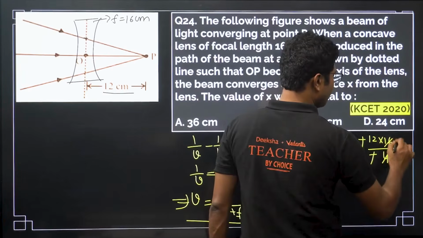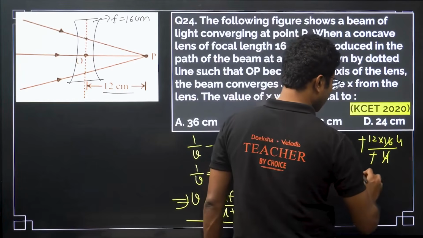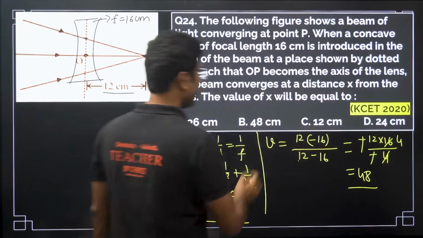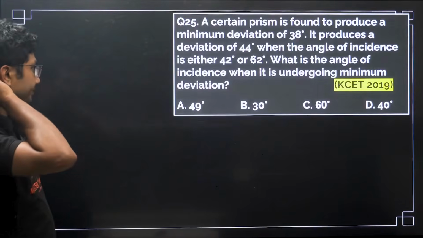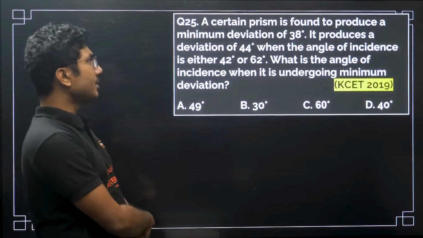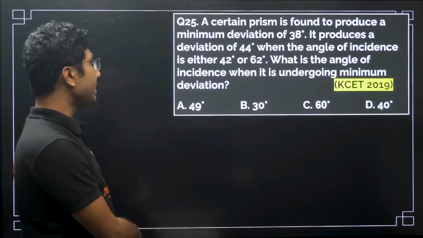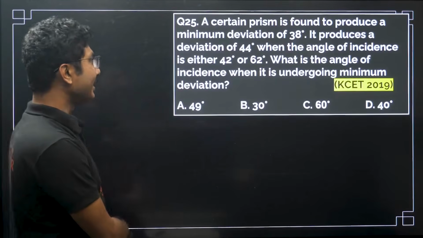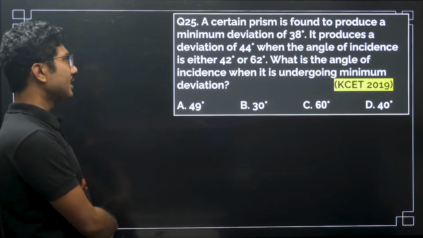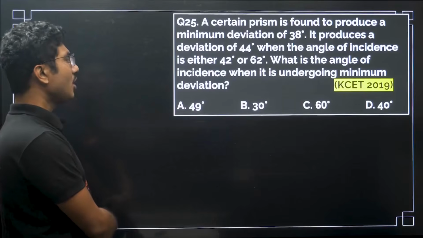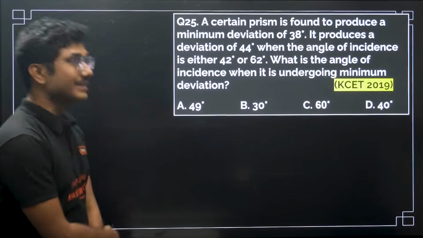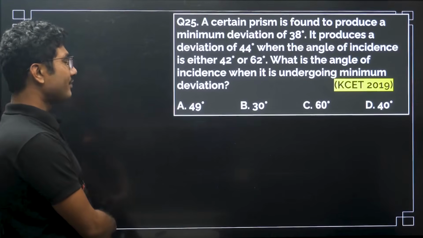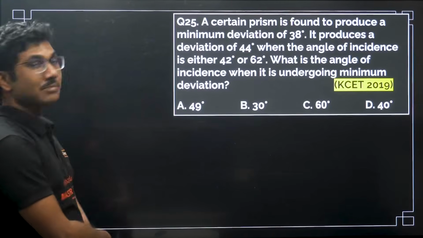Okay, 4 4s are 16, 4 12s are 48. So it will be 48 centimeter is the answer for this question. A certain prism is found to produce a minimum deviation of 38 degrees. It produces a deviation of 44 degrees when the angle of incidence is either 42 degrees or 62 degrees. What is the angle of incidence when undergoing minimum deviation?